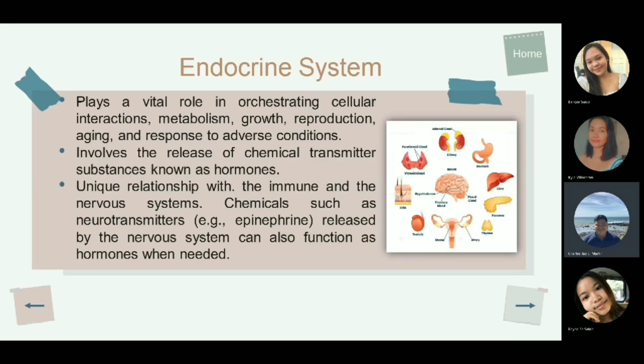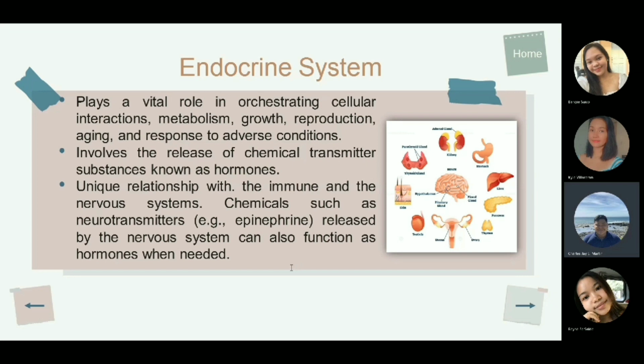The endocrine system. Endocrine system plays a vital role in orchestrating cellular interactions, metabolism, growth, reproduction, aging, and response to adverse conditions. The endocrine system involves the release of chemical transmitter substances known as hormones. These substances regulate and integrate body functions by acting on local or distant target sites. Hormones are generally produced by the endocrine glands but may also be produced by specialized tissues such as those found in the GI system, the kidney, and white blood cells.